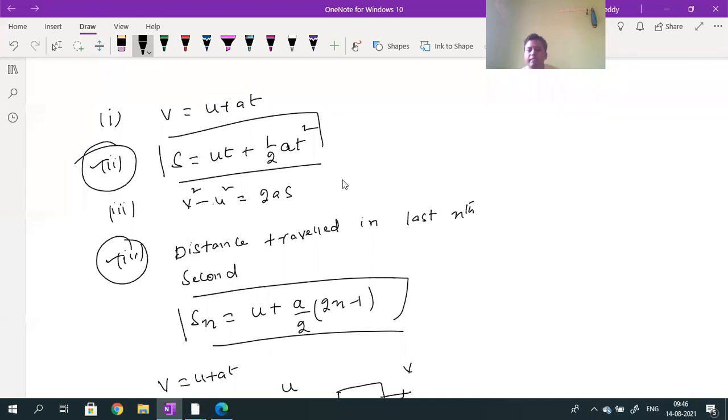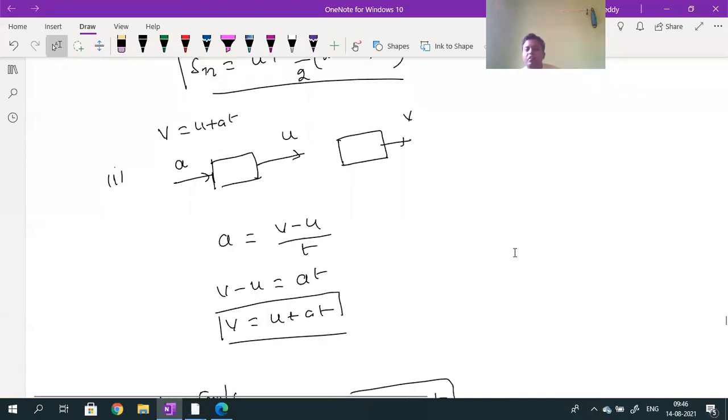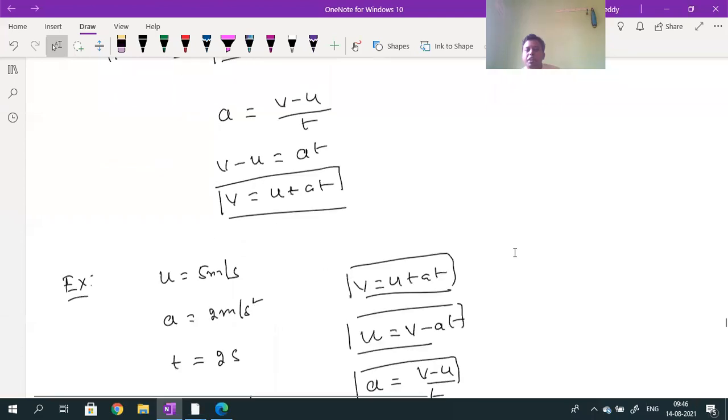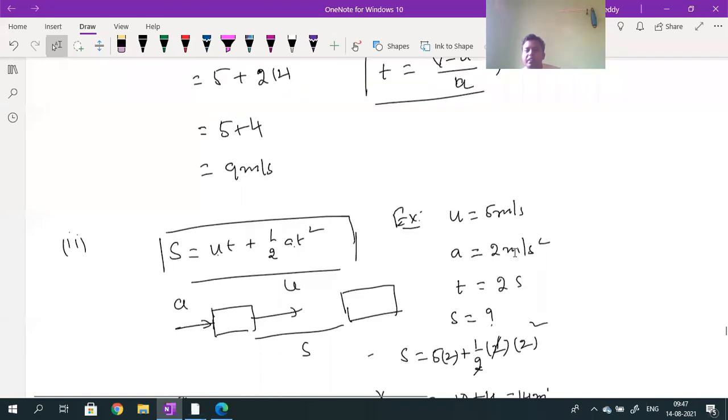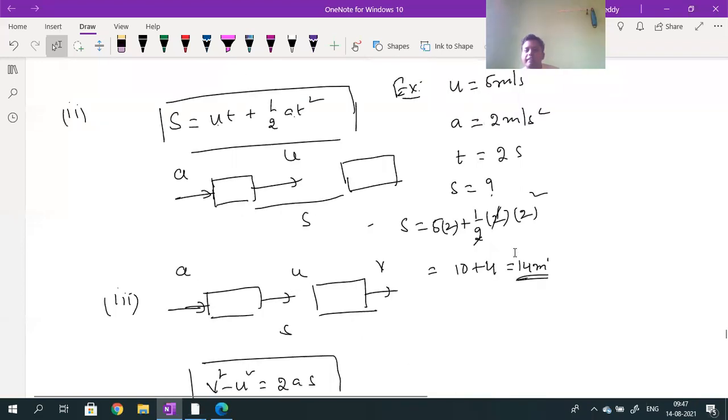Screenshots are over. Have you taken the screenshot? n time. What is n? 50 seconds, 60 seconds. We'll still see some more numericals based on these equations tomorrow, in the next class. Screenshots are over means you can leave.